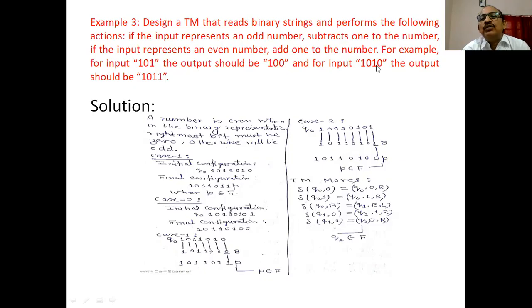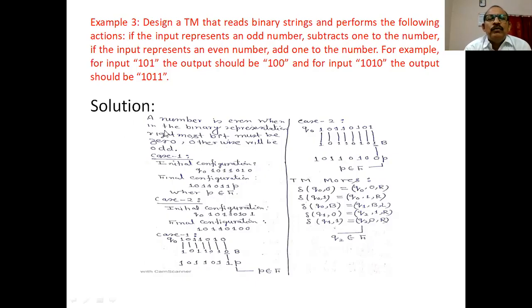If the input is 1010, an even number, the output should be 1011. So what is the problem? Here, if the number is odd, we have to change it into an even number. If the number is even, we have to change it into an odd number.